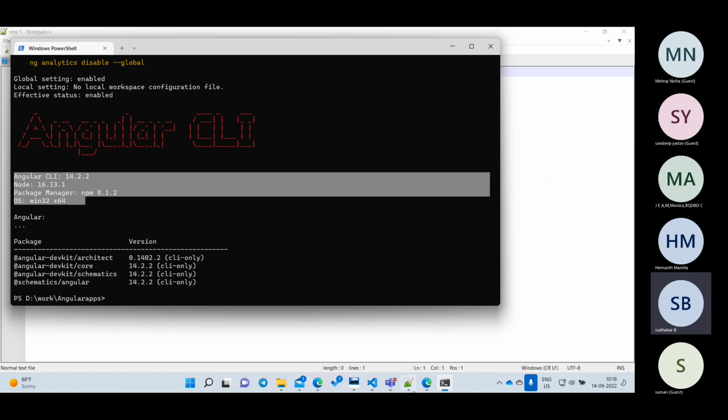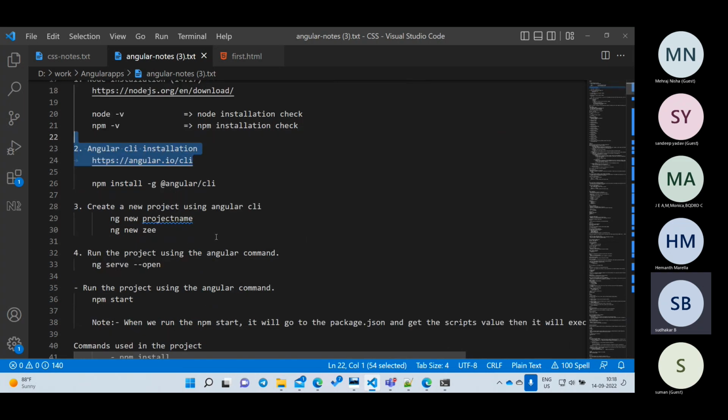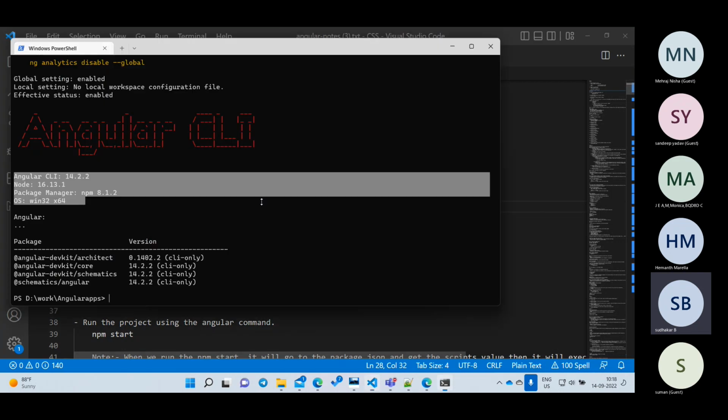Now if you go to our notes, we have done the installation. One, how to install this command? npm install this one. Now I want to verify whether this is done or not. How to verify my version? ng version. How to check the Angular version? So everything so far is done, right? Now I have done this one.